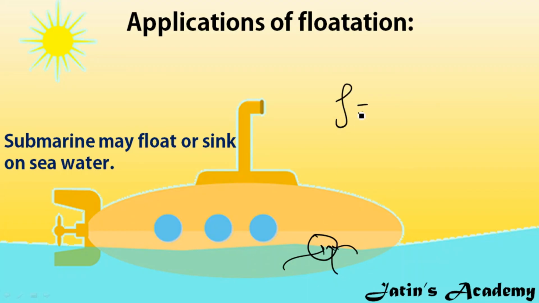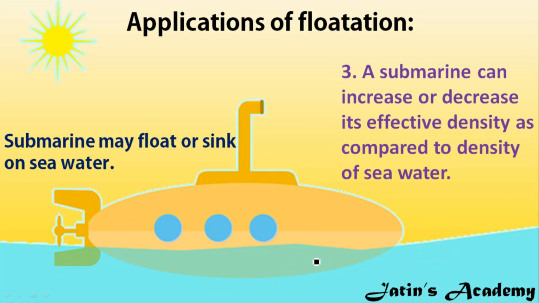When average density increases, the submarine is going to sink into the water or move in the water. But when the water moves out from the tank, the average density of the submarine decreases. When average density decreases, a buoyant force, an upward force, acts on the submarine, and that's why the submarine starts coming out from the water and moves on the surface of the water. So this way a submarine may float or sink in seawater. The submarine increases or decreases its effective density. In class 8 you have to remember it like this, that a submarine can increase or decrease its effective density.